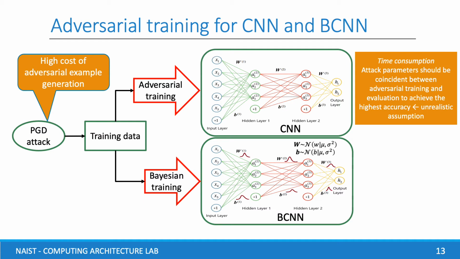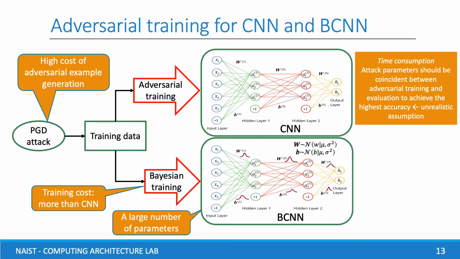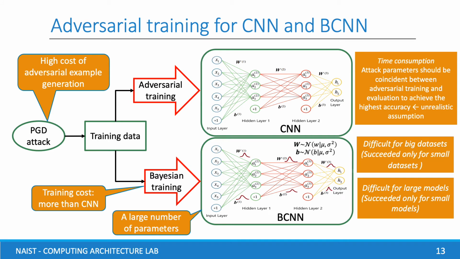Additionally, we realize adversarial training for BCNN is harder than for CNN because of a large number of parameters and the high training costs. So it's really difficult for big datasets and for large networks, although it succeeded for small datasets such as CIFAR-10 and small models such as PGD.